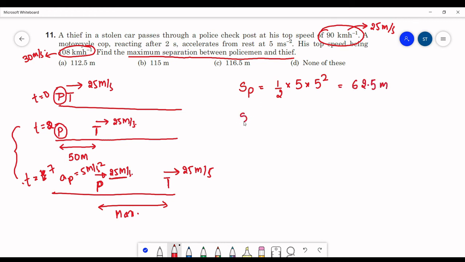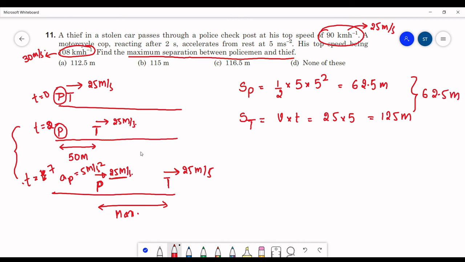Distance traveled by the thief in t is equal to 2 to t is equal to 7 will be vt, as he is moving with constant velocity, which is 25 into 5, which is 125 meters. So the difference in the distance traveled by the thief and the police person will be 125 minus 62.5, which will be 62.5 meters.